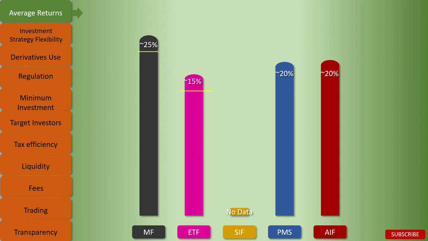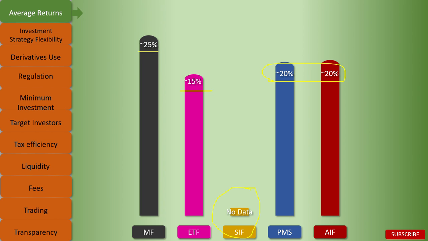ETFs have significantly less returns than mutual funds, with approximately 15%. For SIF, there is no data because there is no SIF available at the moment for investment. It is something still under process. For PMS and AIFs, the approximate returns are around 20%. For PMS, it's slightly greater than 20, around 21 odd percent, and for AIF, it's slightly less than 20, around 19 odd percent.